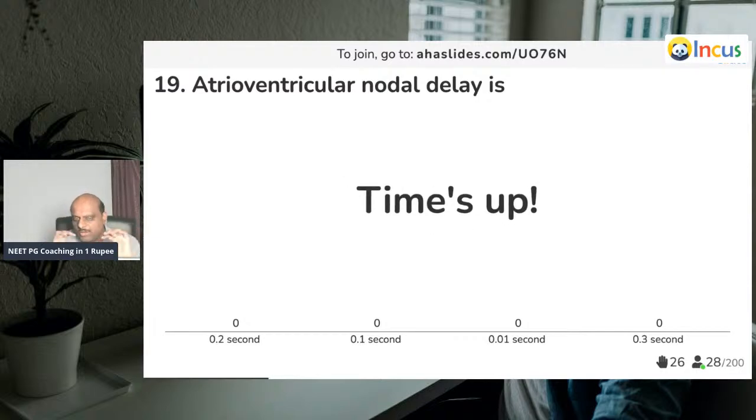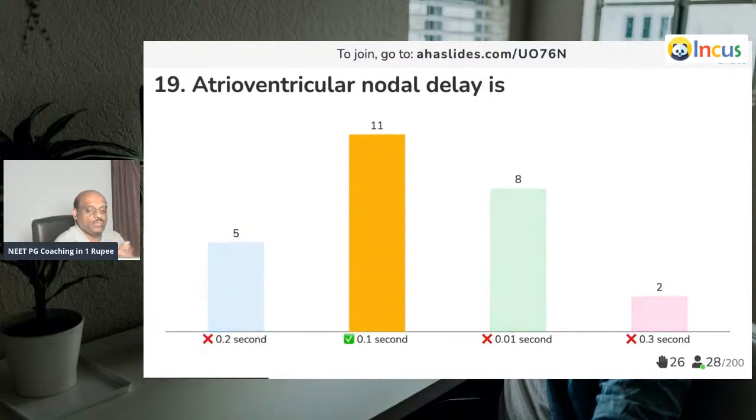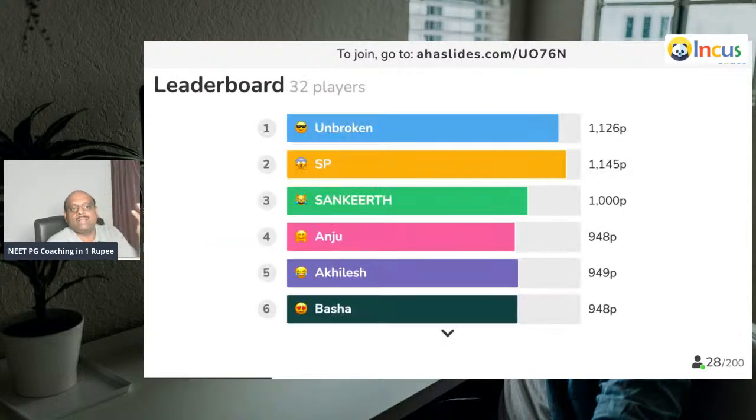So AV nodal delay is how much, doctor? Wow! It is 0.1 second, is what you need to remember.